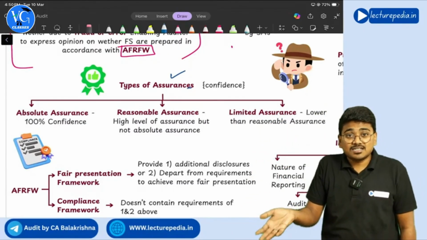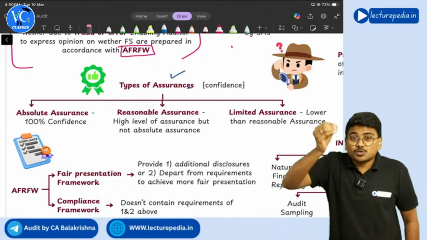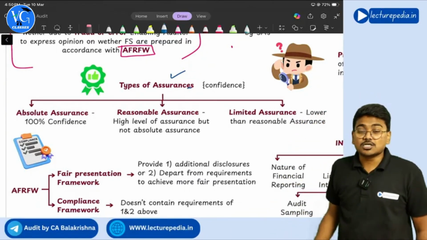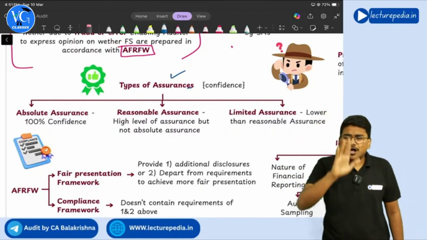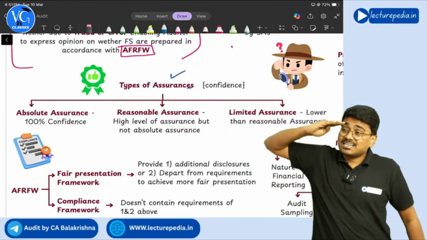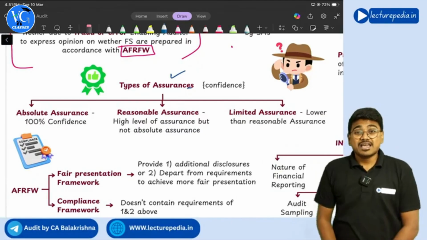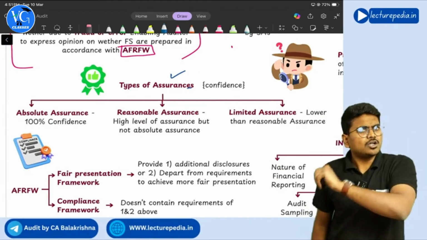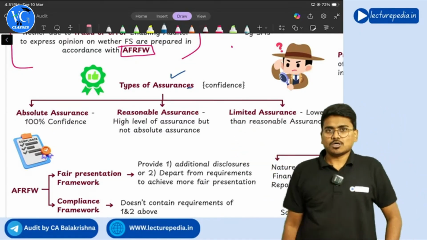In such a situation, it is said that the auditor is giving absolute assurance. If you give 100% confidence to the users, you will call it absolute assurance. Now you need to remember, an auditor can never give absolute assurance. In his life, he can never give absolute assurance. He can only give reasonable assurance. Why can he not give absolute assurance, sir? I will do the audit, I will give absolute assurance.